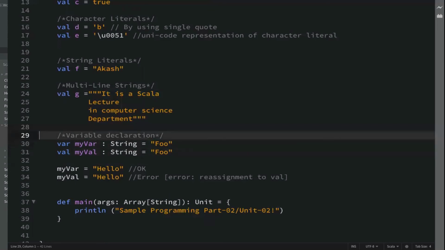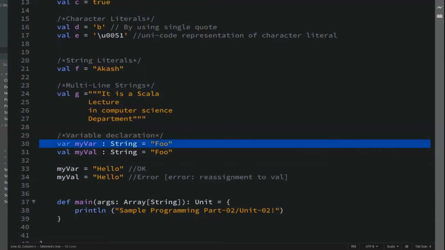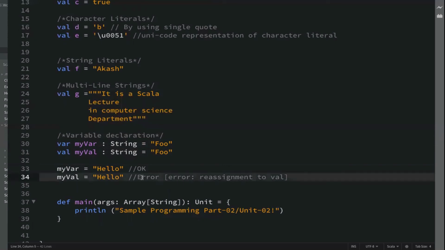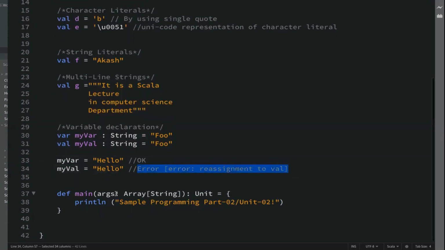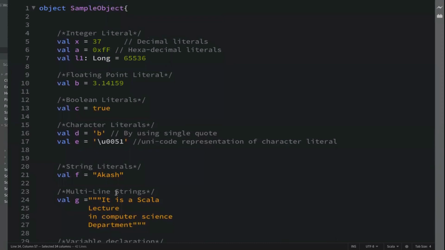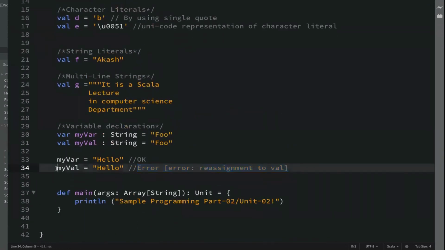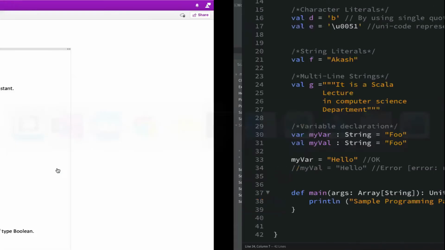In case of variable declaration, we use either var or val. So I told you, var variable, if it is my var, you can change the value. As you can see, we have changed it. We have reassigned it to hello, and we are doing the same with the my val as well. Although we know that if it is val, you are not supposed to change it, so it would throw an error. So if I run this code, everything would just work fine except this statement. So I'll comment this out as of now, and then we will see.